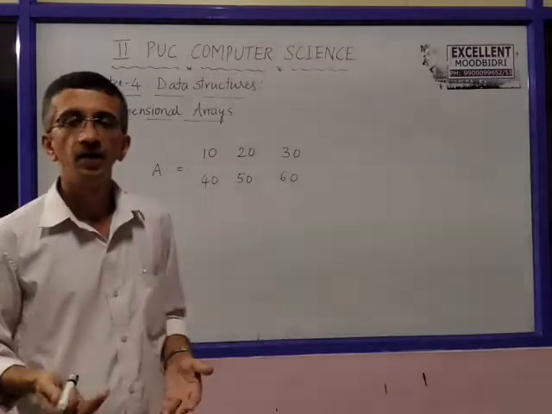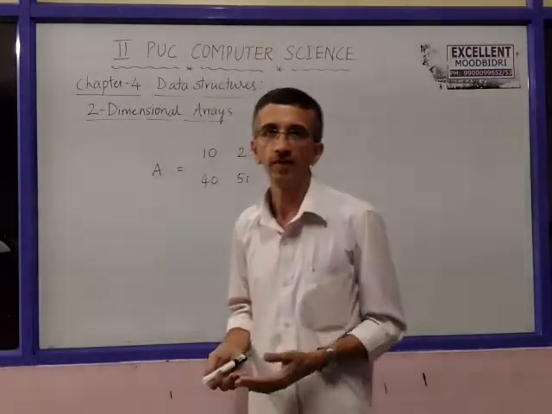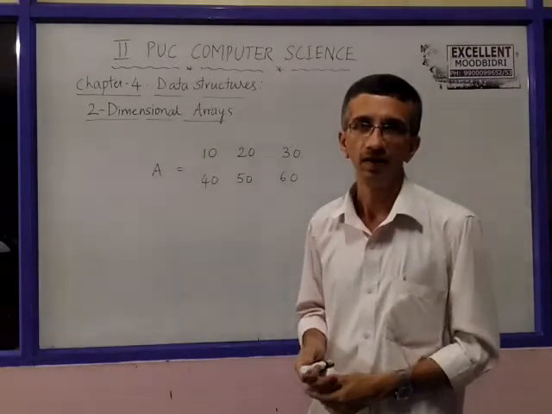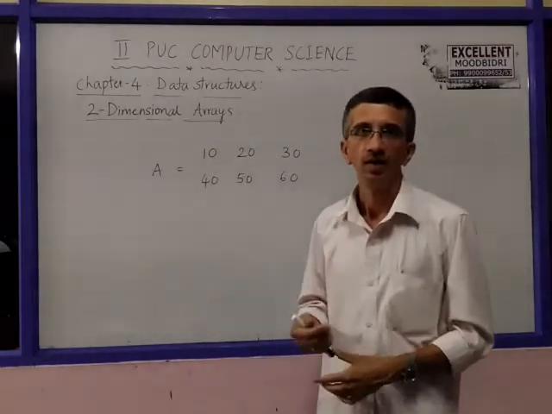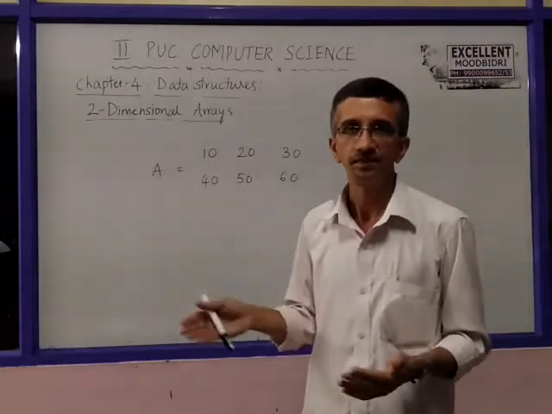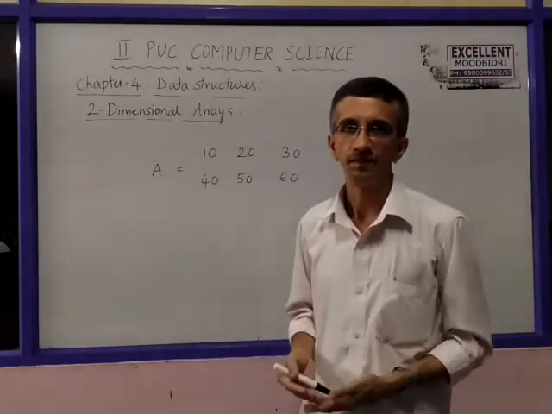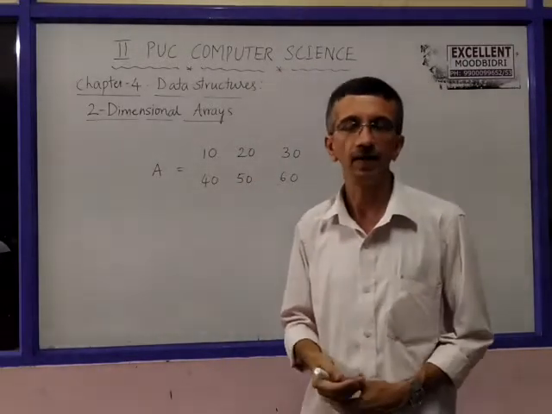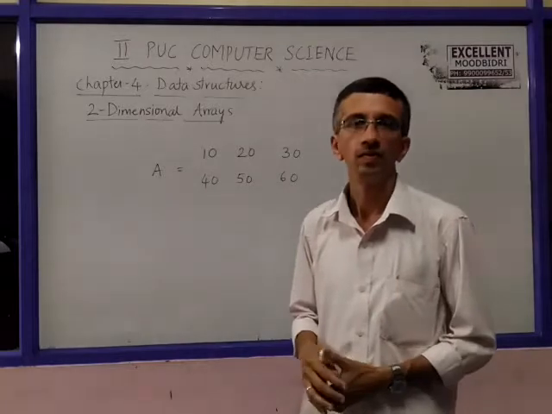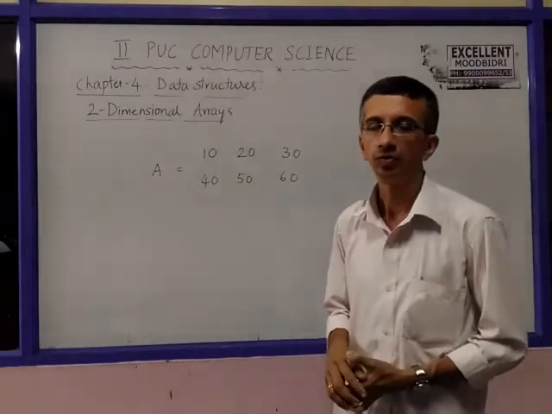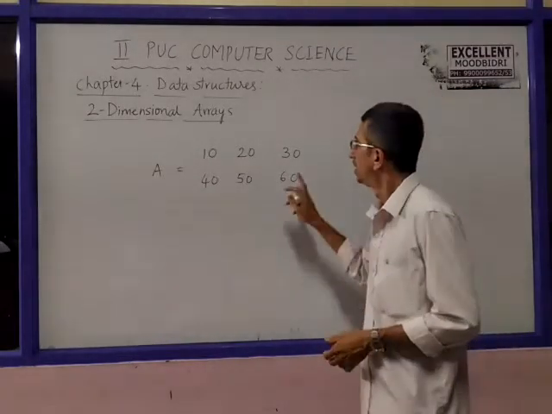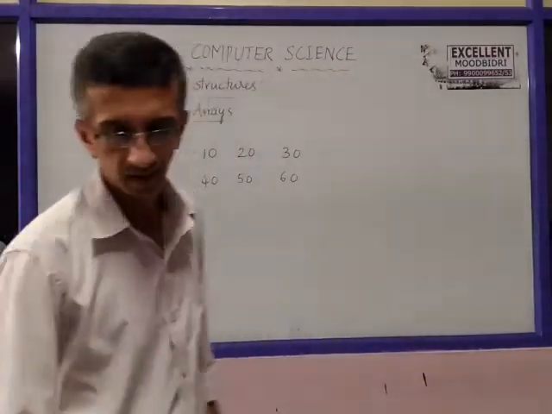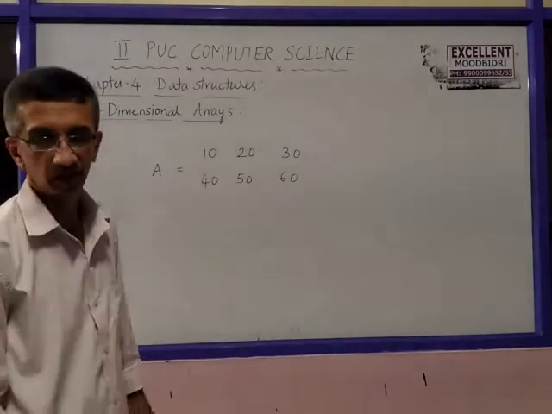Practically, two-dimensional arrays have many applications, like representing matrices or vectors, even multi-dimensional ones. The arrangement of items in different dimensions can be easily handled, operated or manipulated using two-dimensional arrays. Now, how to declare a two-dimensional array? Let us see how to declare a two-dimensional array in C++.